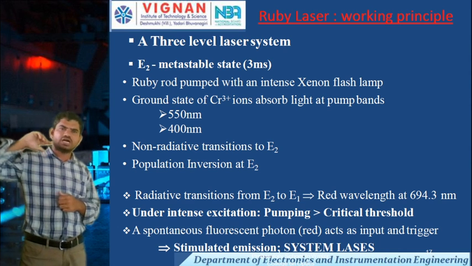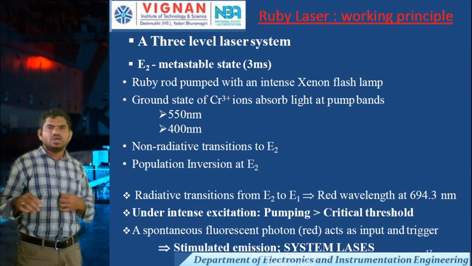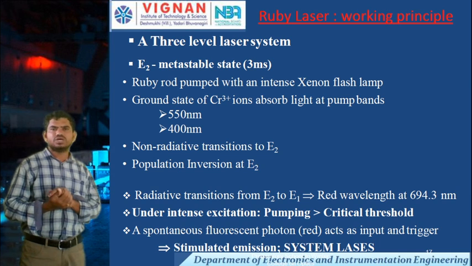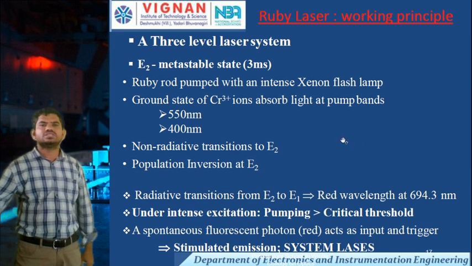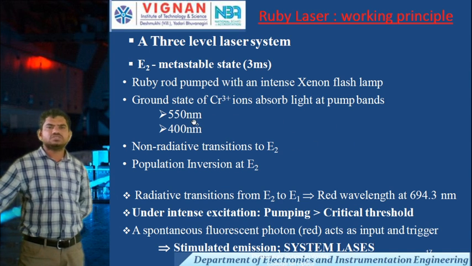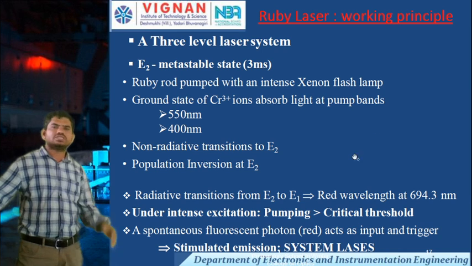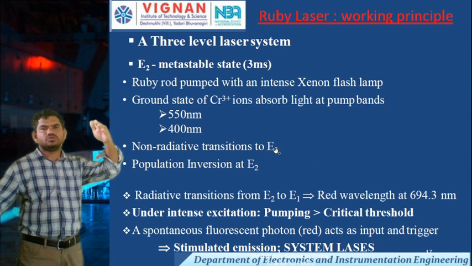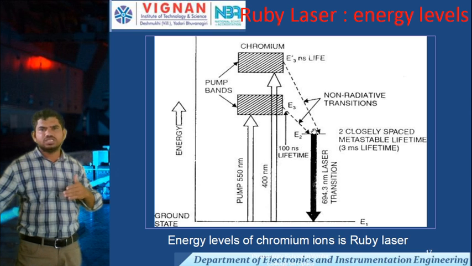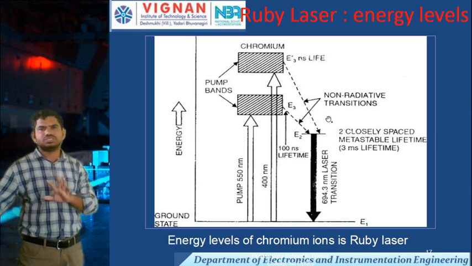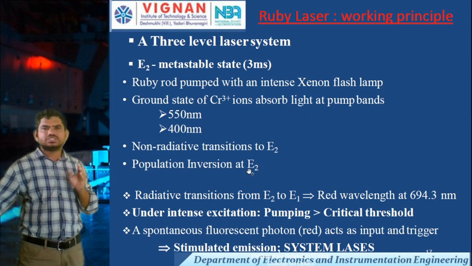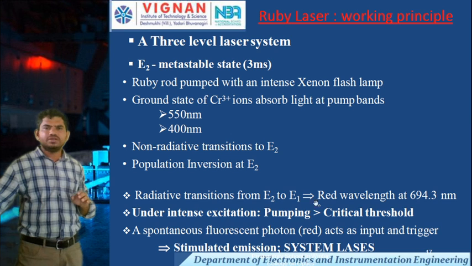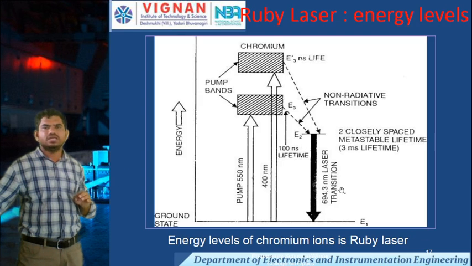The ruby rod is always pumped with an intense xenon flash lamp. The ground state of chromium ions absorbs light at the pump bands within the range of 550 nanometers and 400 nanometers. The transition from E3 to E2 is non-radiative, so there is no emission. Population inversion occurs in E2. Then there is a radiative transition from energy level E2 to E1.